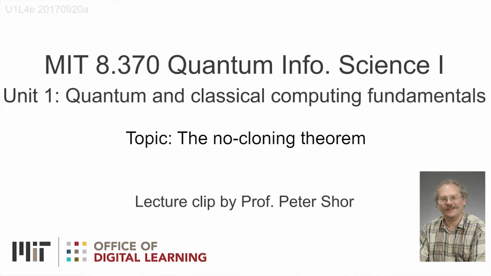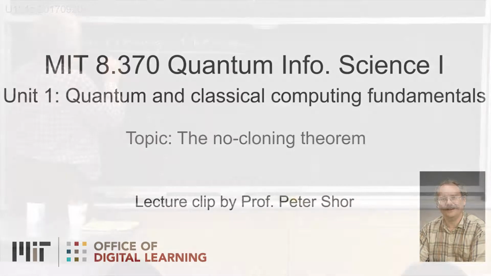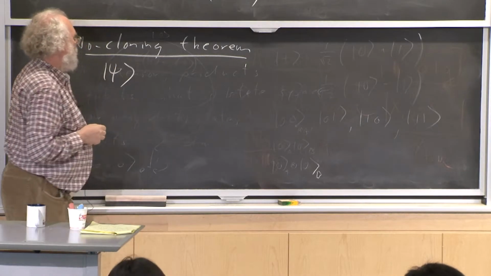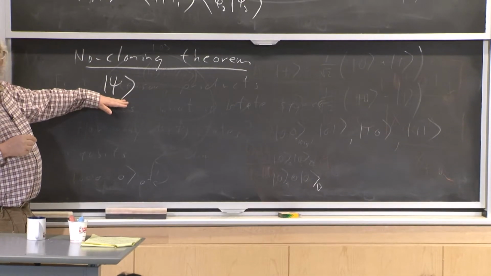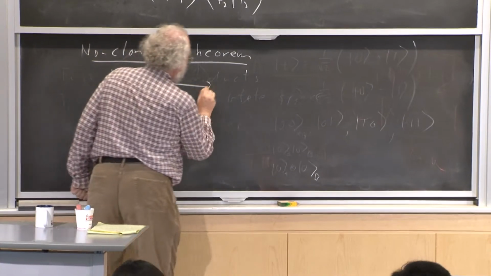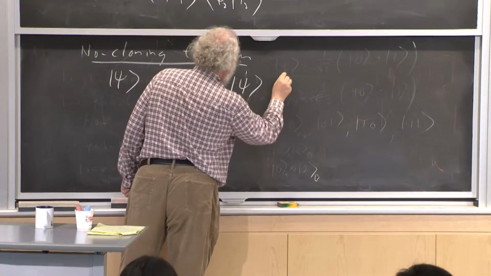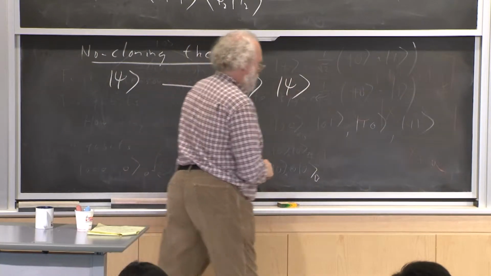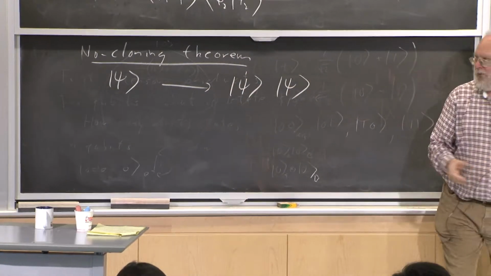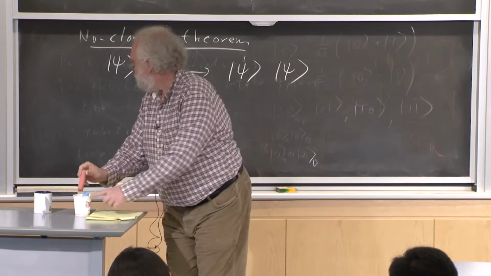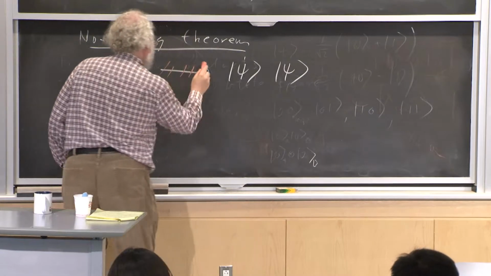So now we're ready for the no cloning theorem. So what is the no cloning theorem? Well, it says you cannot take an unknown qubit and turn it into two copies of this unknown qubit. So this does not work.